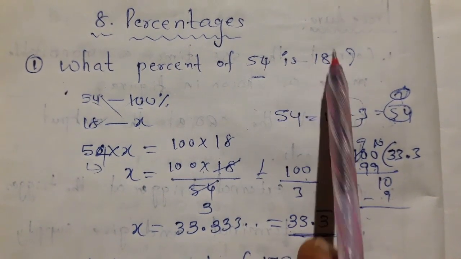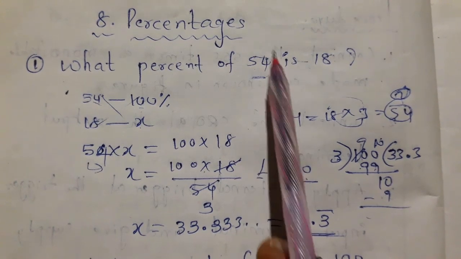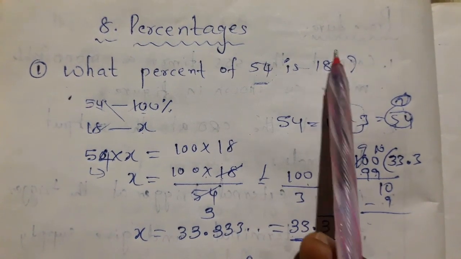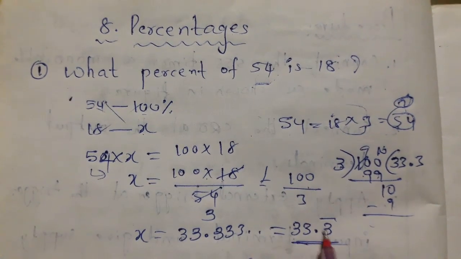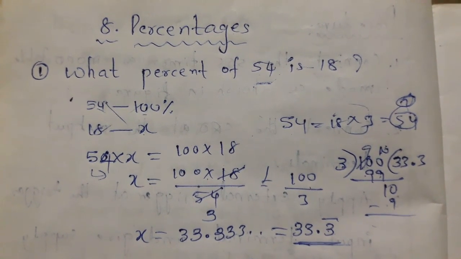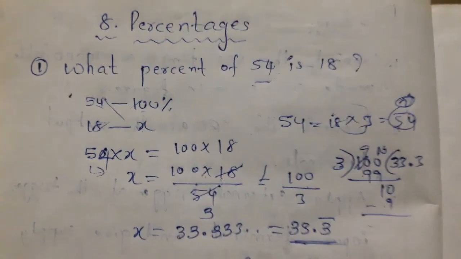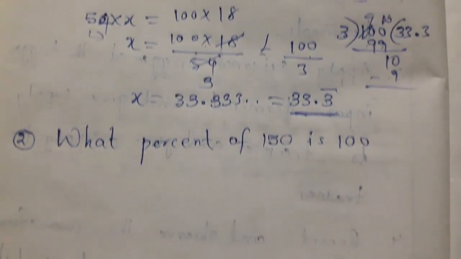So the total is 54 and the percentage of 18 out of 54 is 33.3 bar, the right answer. Now move to the next question.